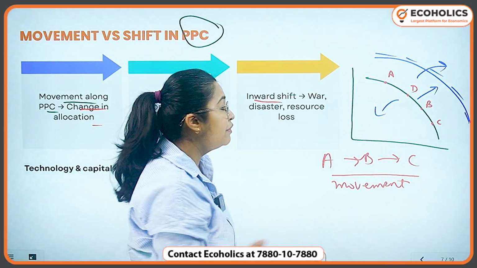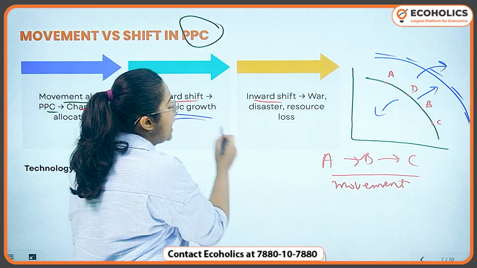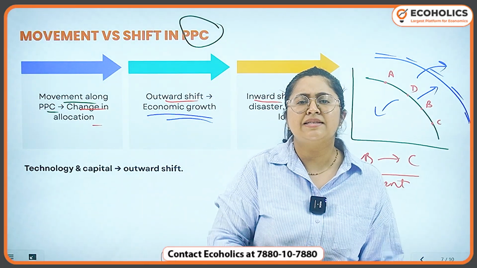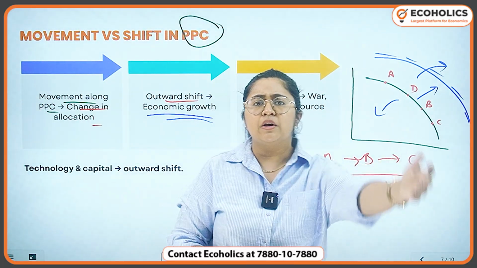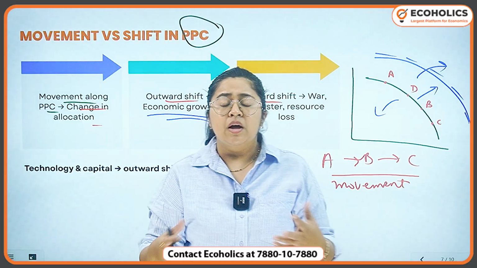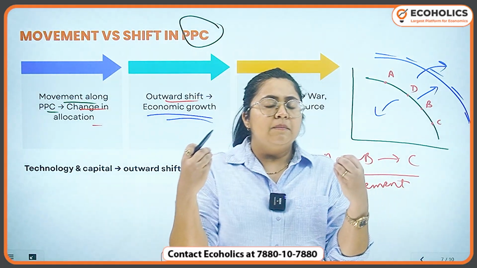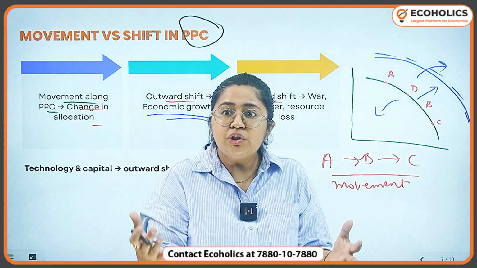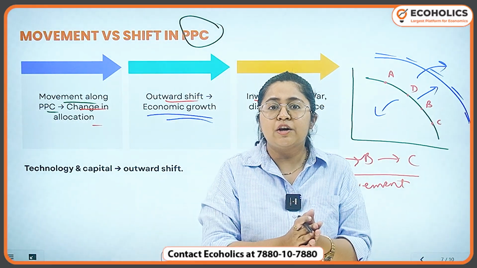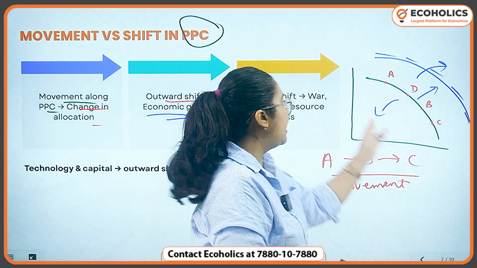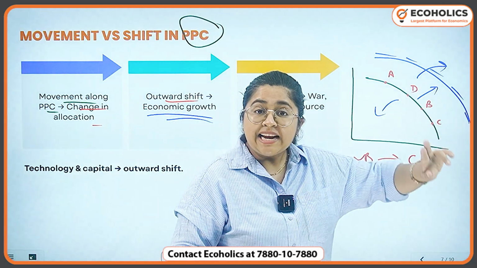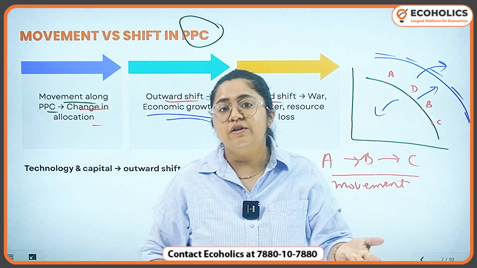Why? When there is economic growth, technological advancement, income growth, whenever there is prosperity and growth and some new change in production has happened in the economy, at that time we'll say that the PPC will shift towards the right, or there will be an outward shift.